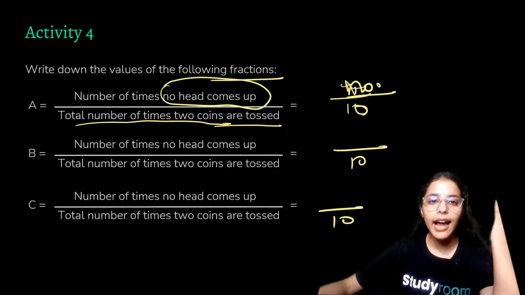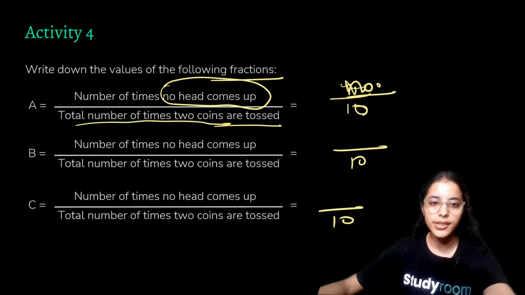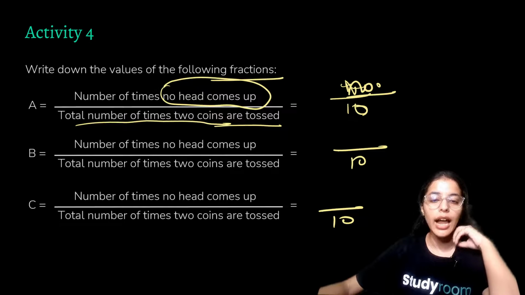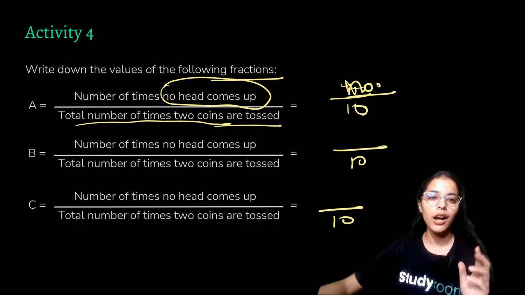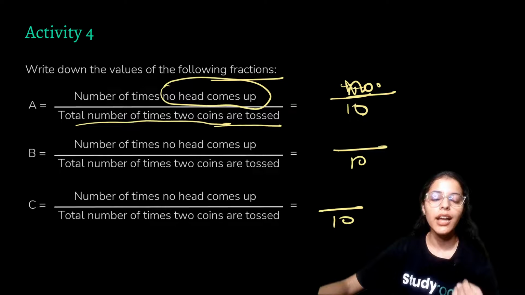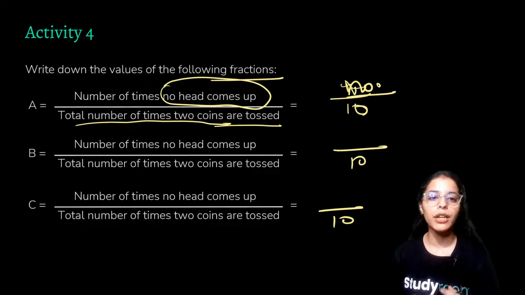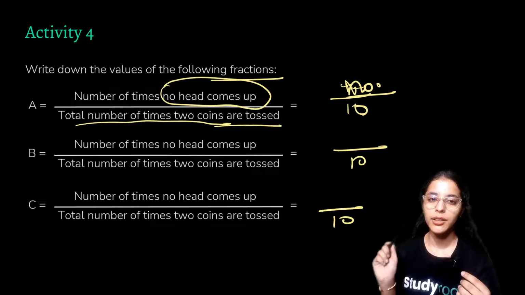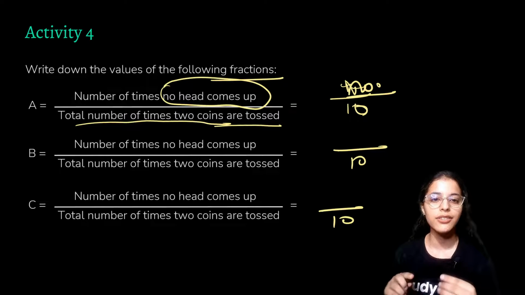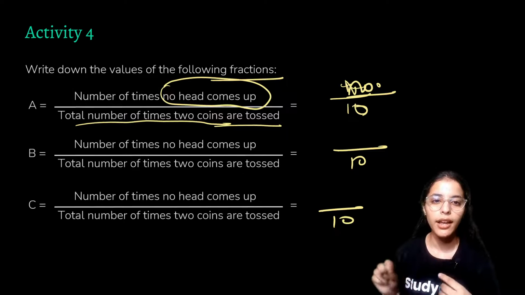And you'll see that as you keep on increasing your number of tosses, the numbers will come close to each other, and they'll come close to one exact value. For example, like we have seen in the die case, the numbers were coming close to 1/6, and in the single coin toss case, the numbers were coming close to 1/2.